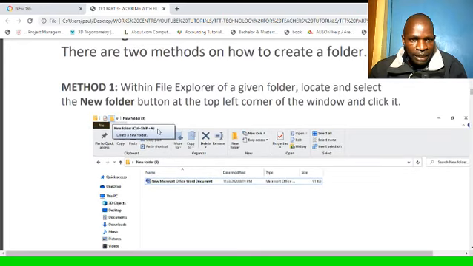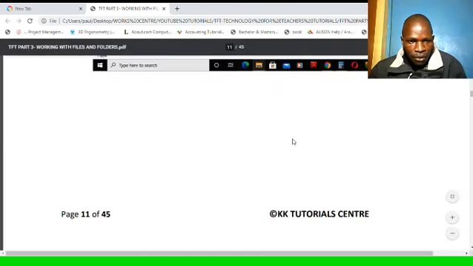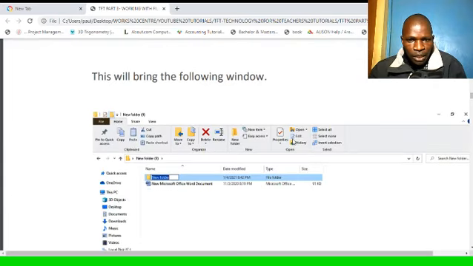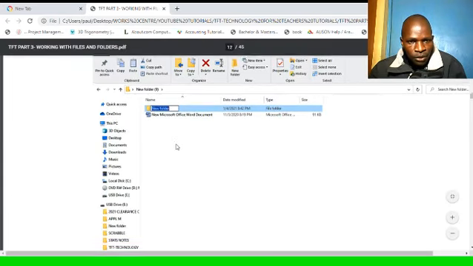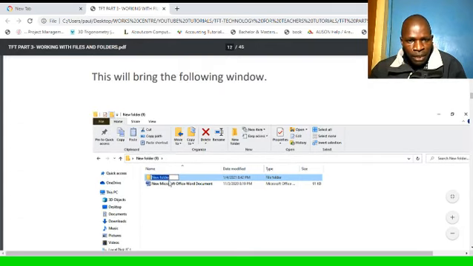Here, a screenshot shows the top left corner, this icon here, new folder. When you point to this one, it shows new folder. So locate and select the new folder button at the top left corner of the window and click it. On clicking it, this will bring the following window. And this window will show that a new folder is being created. You can see the name here, and it's highlighted.